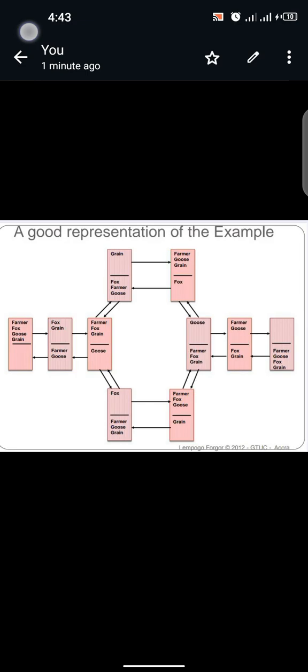That is how the farmer is able to transport the fox, the goose, and the grain safely to the destination. That's the other side of the river bank.